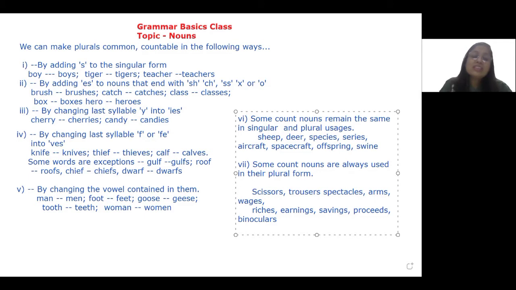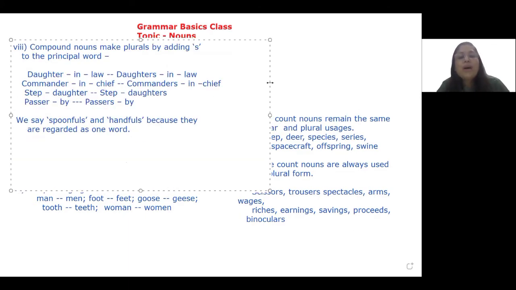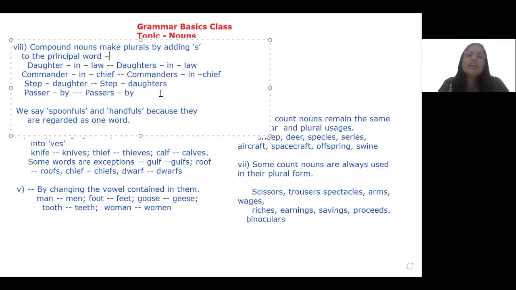Now, this is not the end of my list. I have some more specific usages, and I hope that you're enjoying learning them. And for that, I'm going to remove this. All right, I'm going to put them up here. I've brought for you some compound nouns. This is the most common error that I have seen that people make. They oftentimes, when they talk about daughters-in-law and when there are more than one in number, then they often say daughter-in-laws. It's not correct.